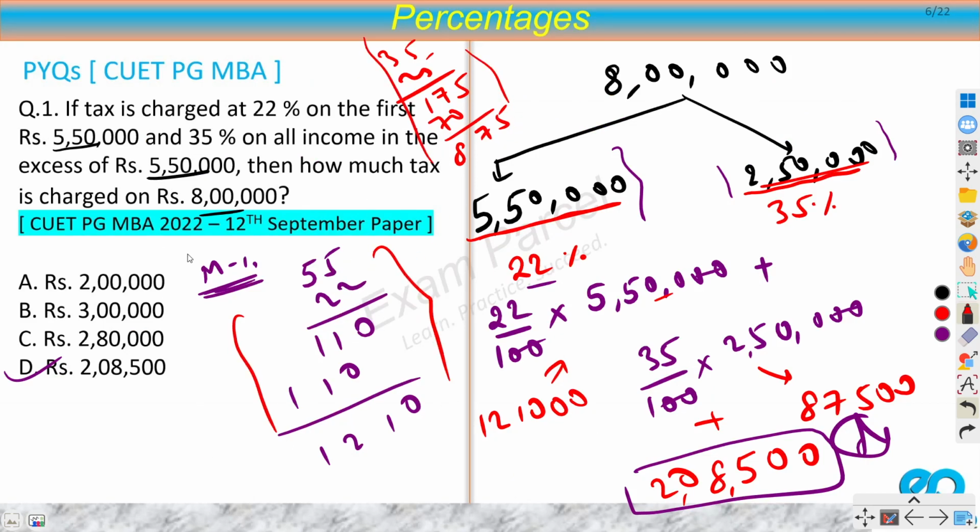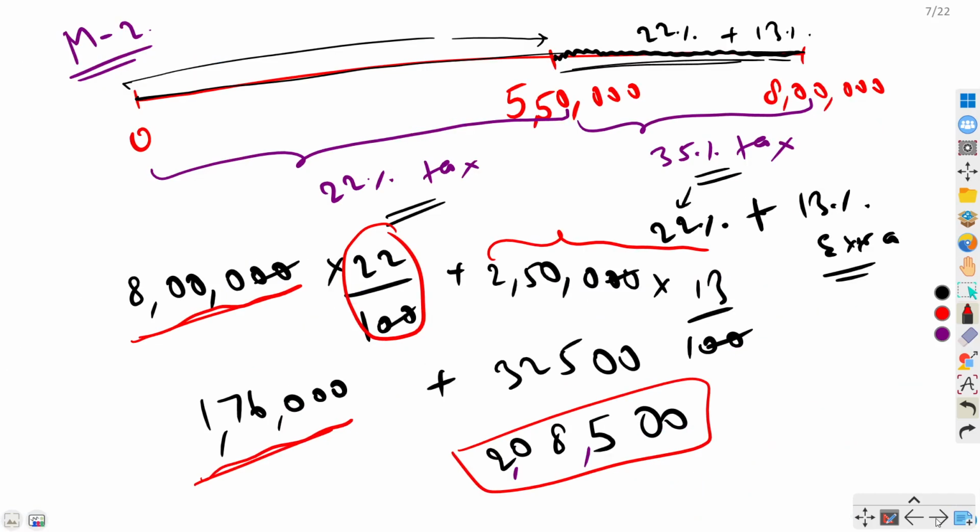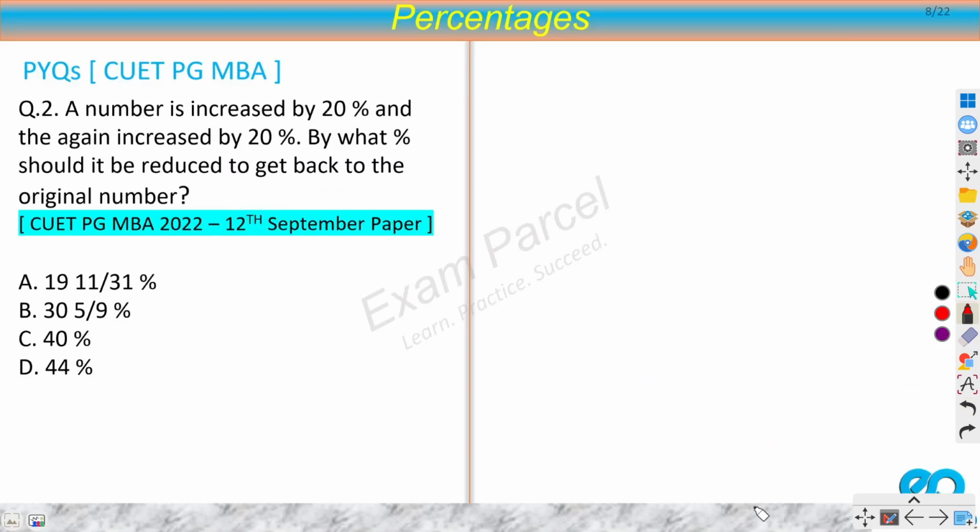So that's why in such questions, especially on tax, which have slabs, you should be putting the lower tax till whole range, and then you should identify what are the extra taxes on the higher slabs. So that can save you a lot of time. I hope both the methods are very clear. Now let's move on to the next question.